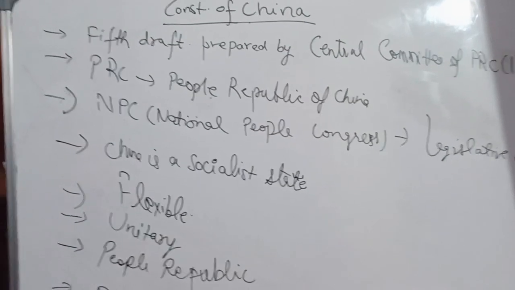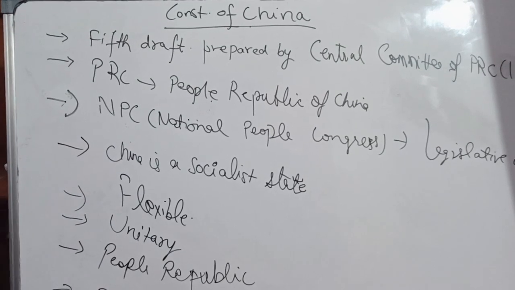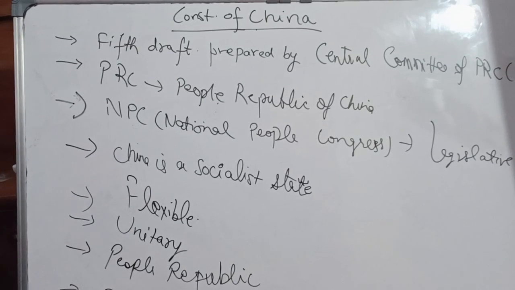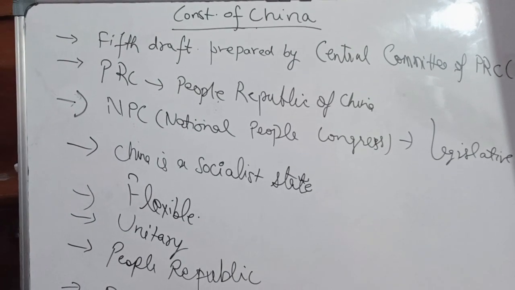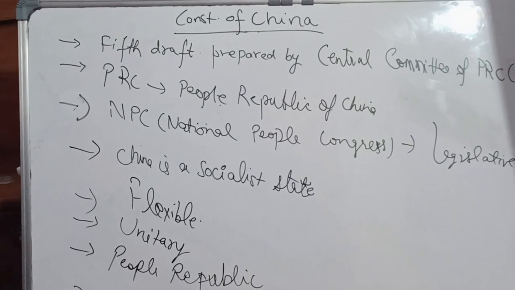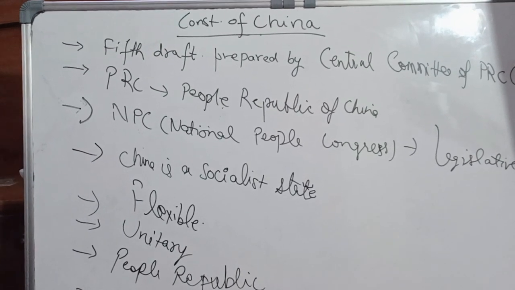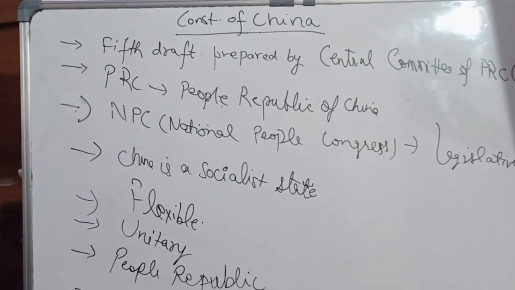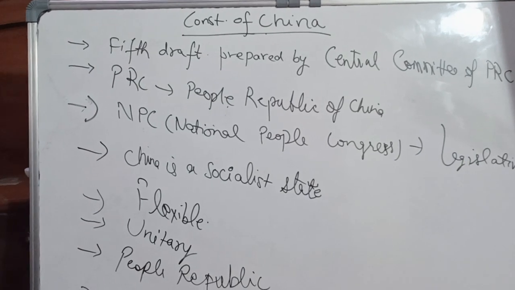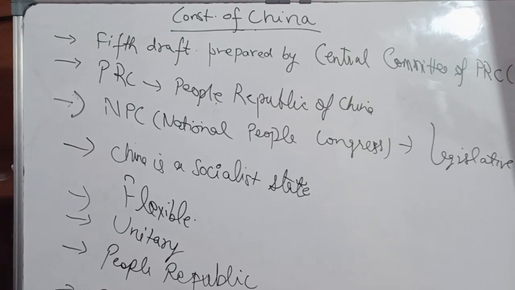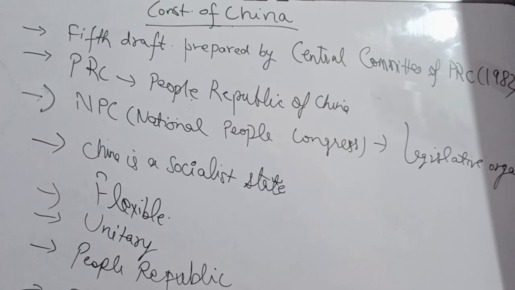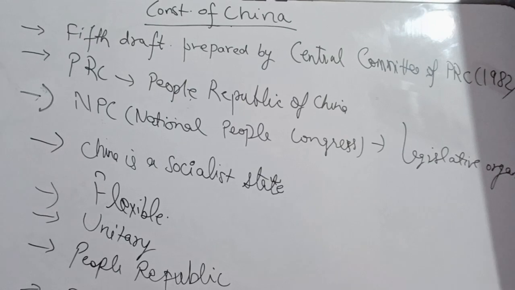As you know, China is our neighboring country, and China is a communist country where there is the rule of a single party. In China, there is no multi-party system, but there is the rule of only a single party, and that is the Communist Party of China, in short form called CPC. And China's official name is People's Republic of China, PRC. I've already mentioned on my board, PRC, People's Republic of China. And China is a communist country.